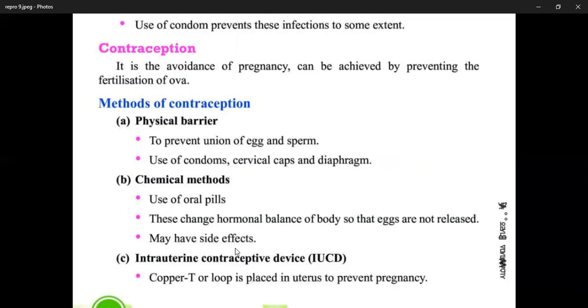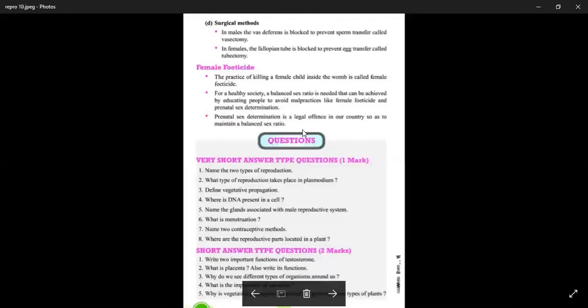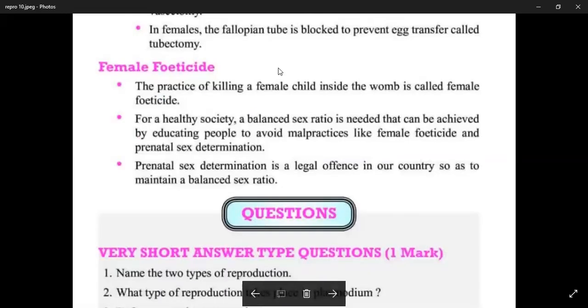Next barrier is IUCD, intrauterine contraceptive devices. Copper T is an example of IUCD. Loop is also an example. So these contraceptives are placed in the uterus to prevent pregnancy.